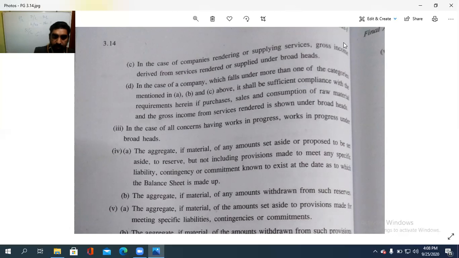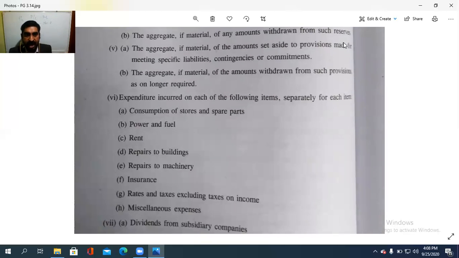Then fourth, under that A, the aggregate, if material, of any amount set aside or proposed to be set aside to reserve, but not including the provisions made to meet any specific liability, contingency or commitment known to exist at the date as to which the balance sheet is made up. Then the aggregate, if material, of any amount withdrawn from such reserves. Then the aggregate, if material, of the amount set aside to the provisions made for meeting specific liability, contingency or the commitments. Then the aggregate, if material, of the amounts withdrawn from such provisions as no longer required.